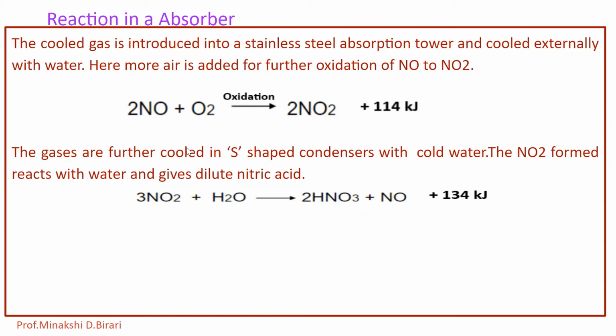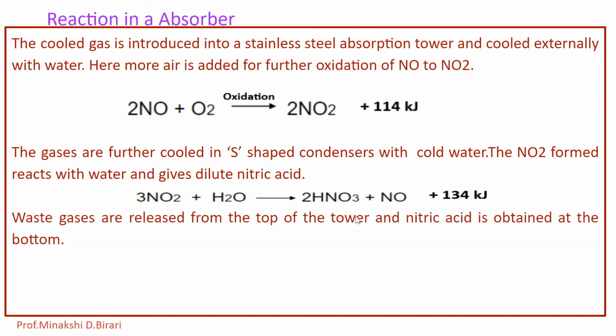The gases are further cooled in S-shaped condensers with cold water. The NO2 formed reacts with water and gives dilute nitric acid. So this is the reaction: NO2 reacts with water, forming dilute nitric acid, 2HNO3. Waste gases are released from the top of the tower and nitric acid is obtained at the bottom.